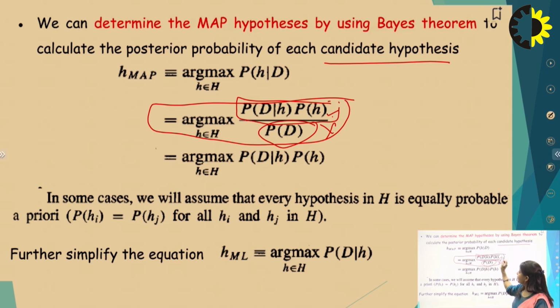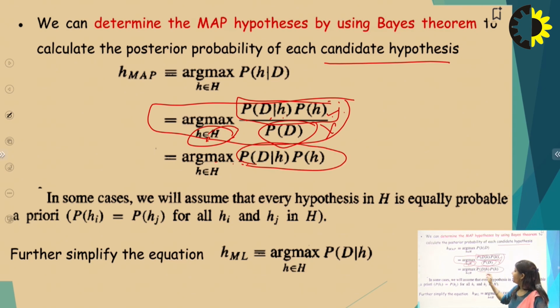So we have the prior probability and the data set probability according to this hypothesis. H belongs to the hypothesis set, and this is the argmax. So we have to find the hypothesis that has the maximum probability with that data set. This is the formula for calculating the maximum posterior hypothesis.